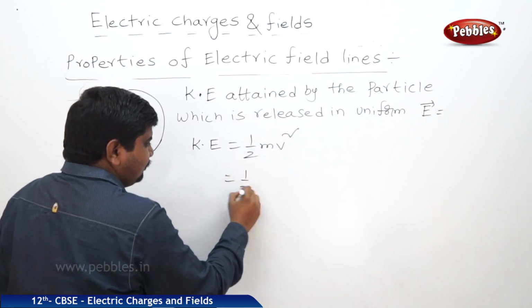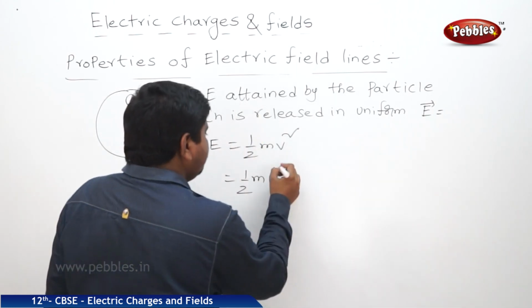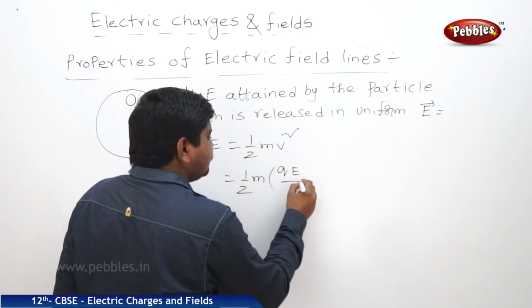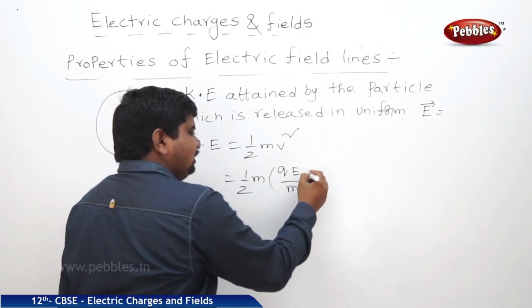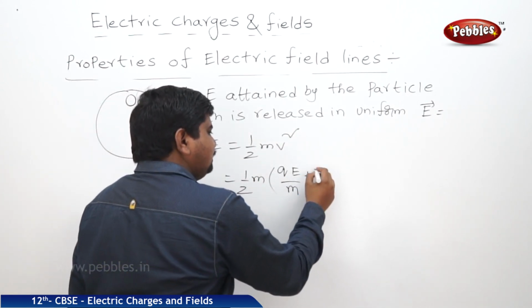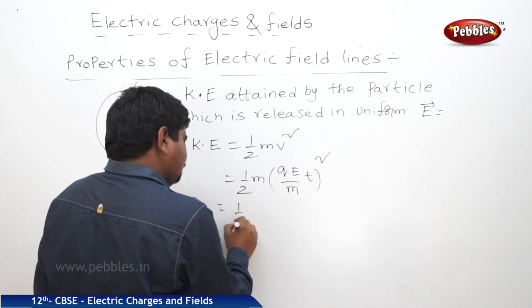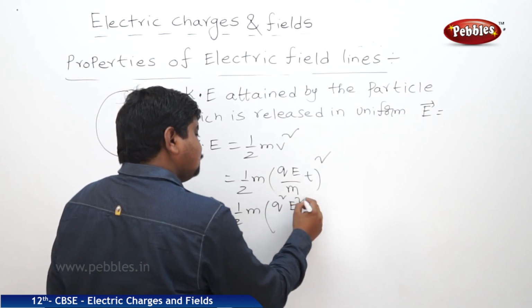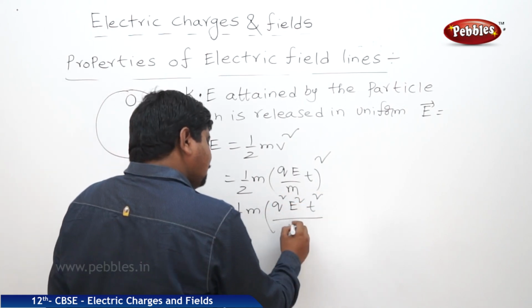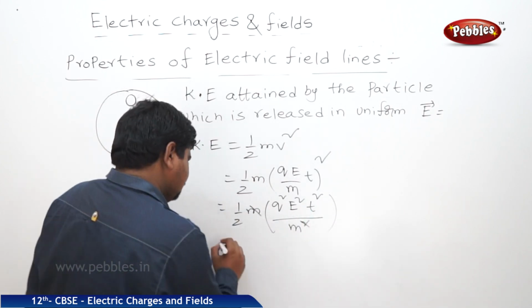Therefore, half m, where m is the mass. What is v? Just go back to the video: v is qE by m into t. KE is equal to half mv square, so half m into q square E square t square by m square. m and m square get cancelled.